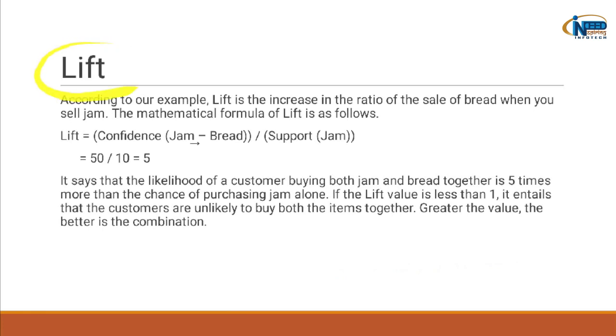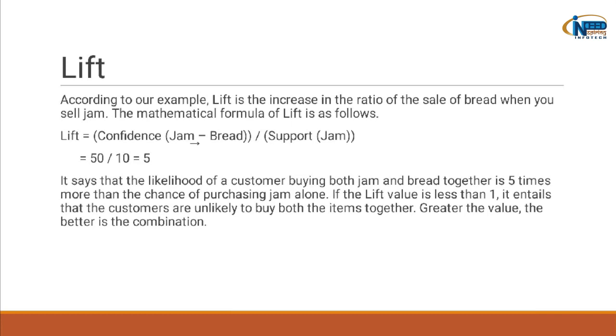Moving further, we will talk about lift. According to our example, lift is the increase in the ratio of the sale of bread when you sell jam. The mathematical formula of lift is confidence for both jam and bread divided by the support of product jam. According to our example, it is given by 50 divided by 10, which is equal to 5.